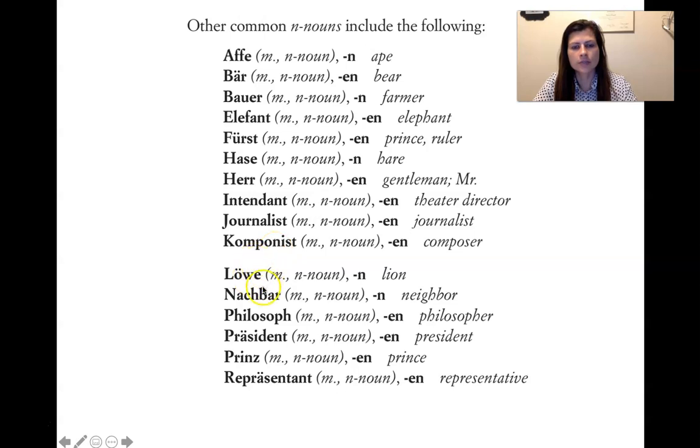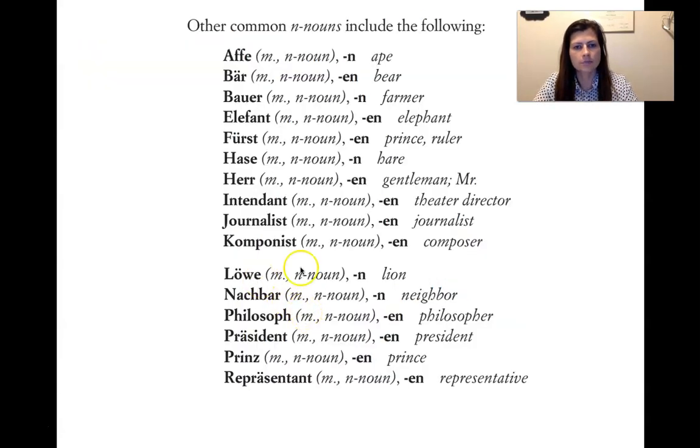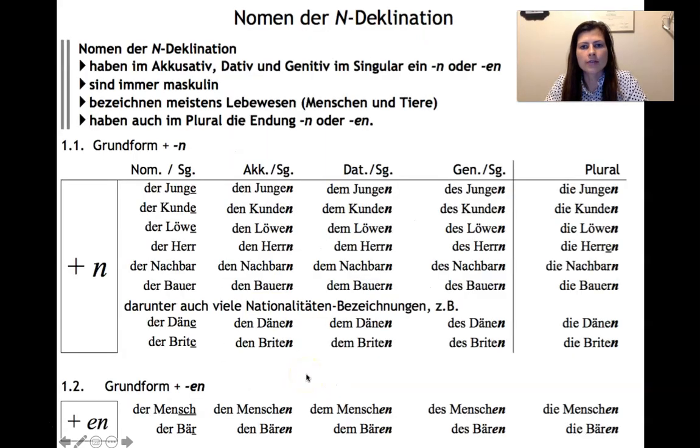Löwe means lion. That takes it. Sometimes these masculine nouns that end in E do, like der Name, der Löwe. It's both en nouns. And then der Nachbar does it. Philosoph does it. Präsident. Anything with the ent is going to do it. Student, Präsident, same thing. Prinz does it. And then Repräsentant, it's the same as Intendant. Anything ending in ant will do it. So I have some more examples here.